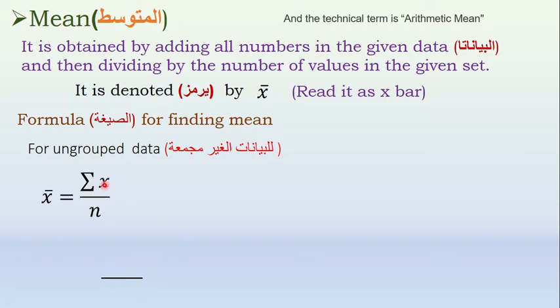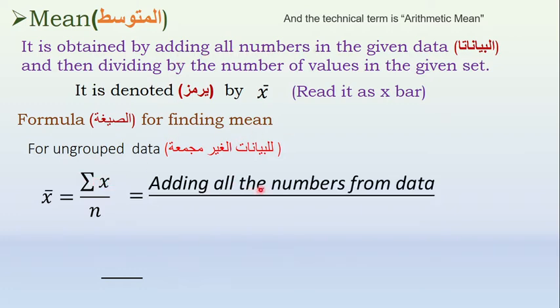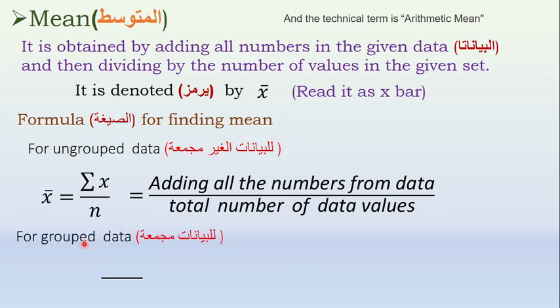Sigma x means the sum of the data, adding all the numbers, by n, the total number of data values. The same thing I have written: adding all the numbers by the total number of values is nothing but the mean. And for grouped data, when the data is grouped, the mean is sigma fx by sigma f.